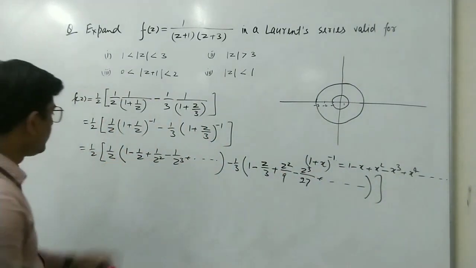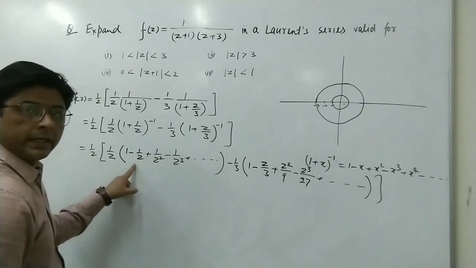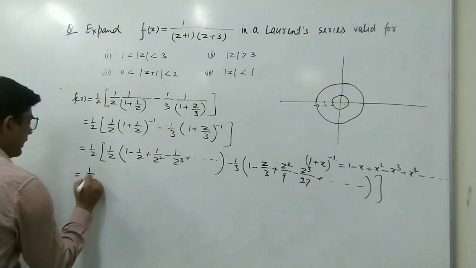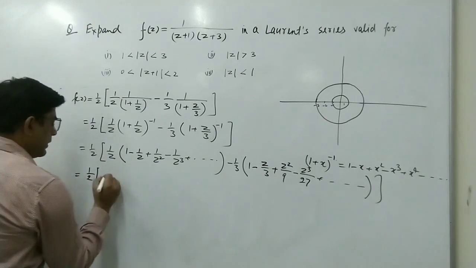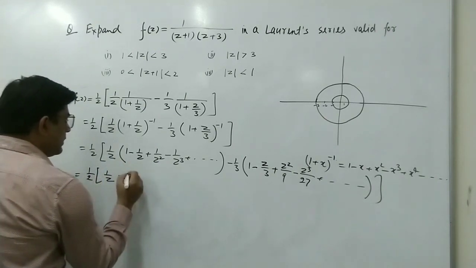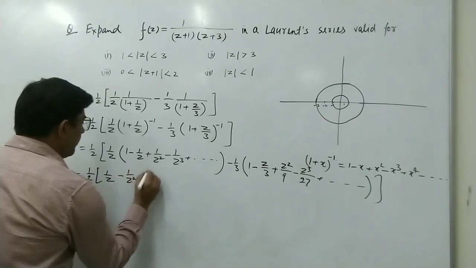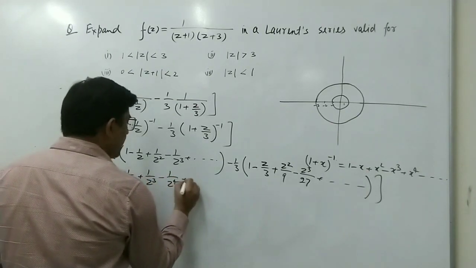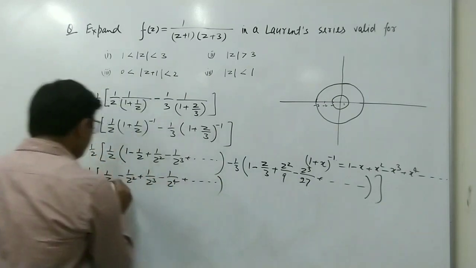We can simplify this. We can multiply this 1 upon z inside. So this will be equal to 1 upon 2 outside, and we multiply this, so this will be 1 upon z minus 1 upon z square plus 1 upon z cube minus 1 upon z to the power 4 plus and so on.